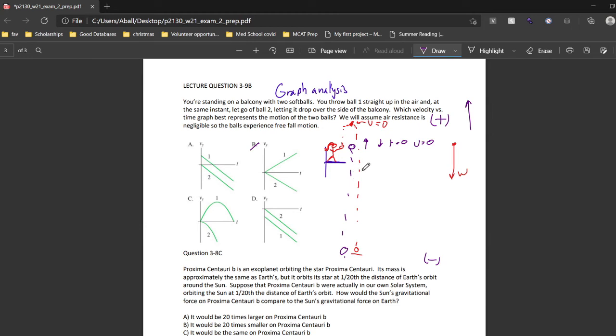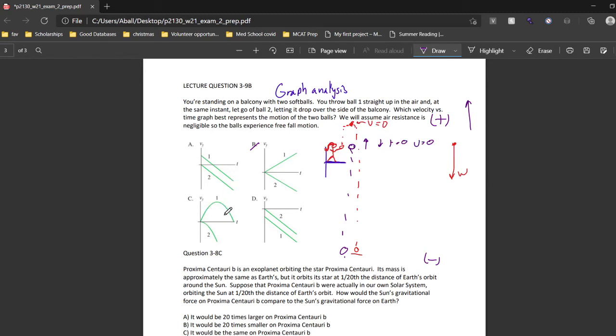C, we know that acceleration is constant throughout this whole process because we're still on planet Earth throughout the whole time the balls are experiencing free fall. So automatically, just by looking at this graph, you see curved lines and you don't see a straight, non-zero slope. You know that C will be false simply because if we look at it, velocity for ball 1 isn't increasing over time. Since the weight force is the only force acting upon it and it's acting in the negative direction, it should always only be increasing from time point 0. So that's one indicator that it's wrong.